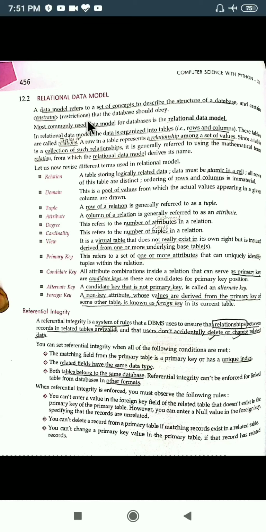Okay, and what constraints, we can say rules or restrictions, that the database should obey. Fine. So a data model is basically telling you how to store the data, and what are the rules and regulations for it.